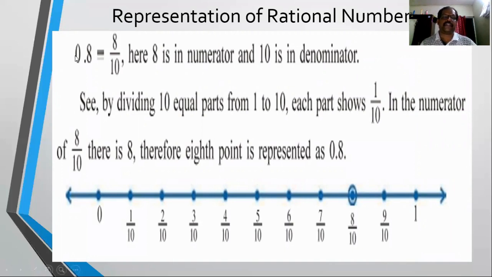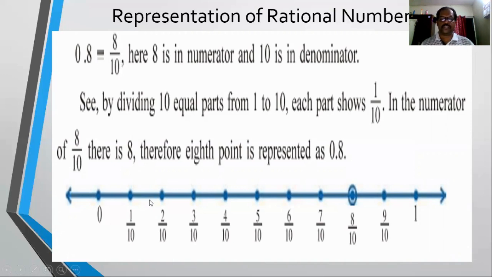Suppose the number given is 0.8. That 0.8 can be written in the form 8 by 10, because it has only one digit after the decimal. So you can remove the decimal and take the denominator as a power of 10. Since one digit is there, we divide by 10. So 8 by 10. Since the numerator is less than the denominator, it will lie between 0 and 1.